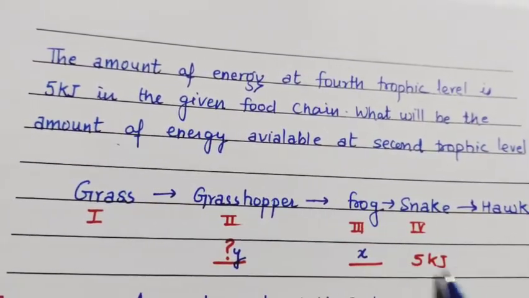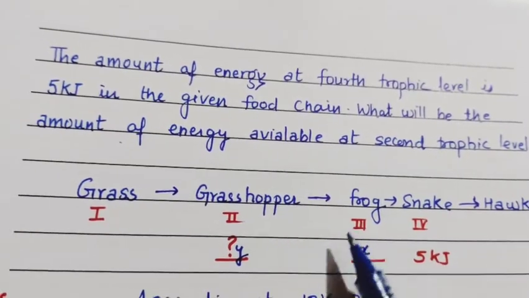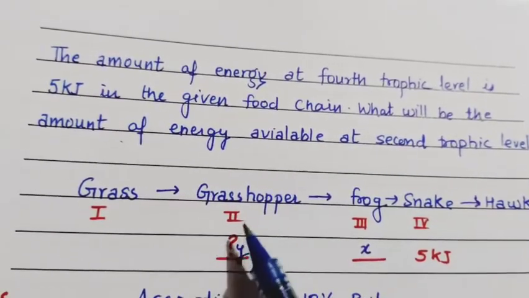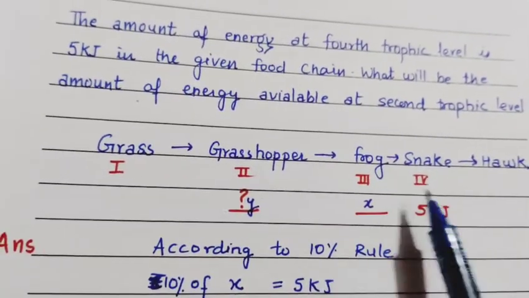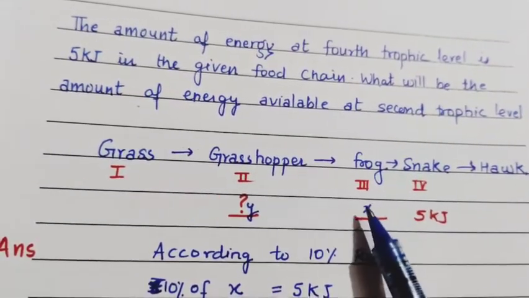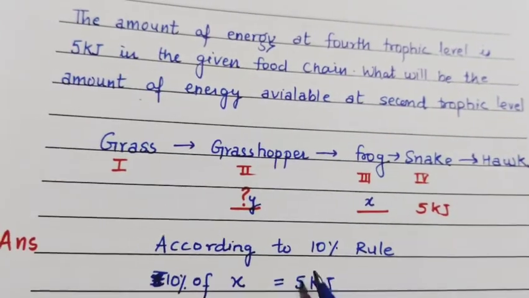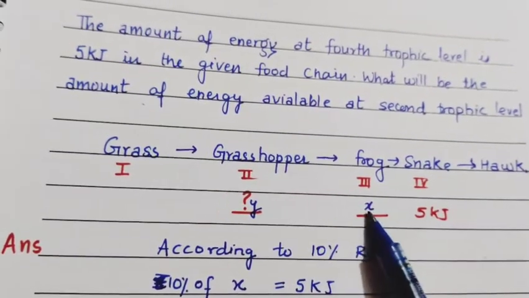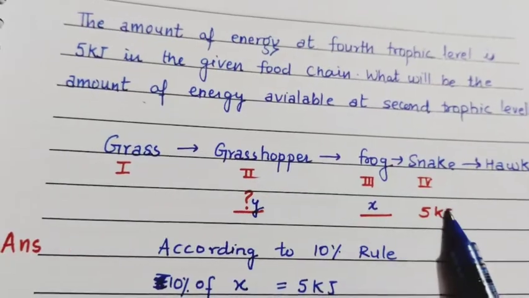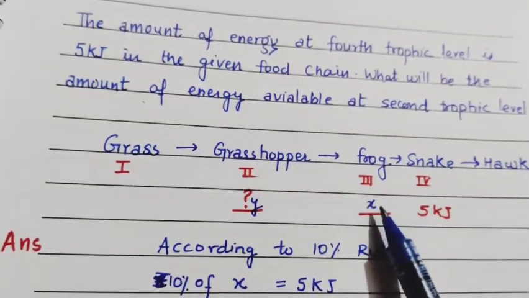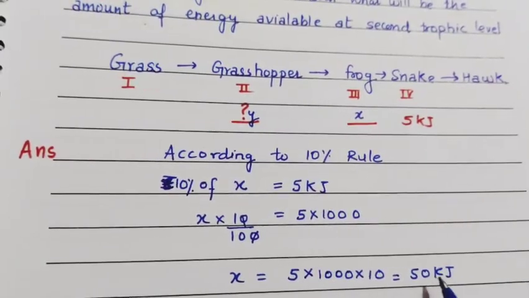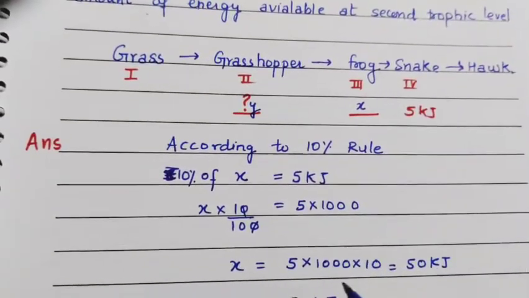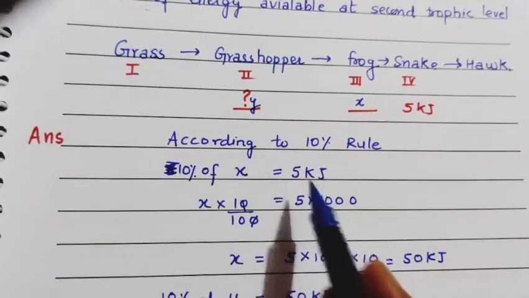So if 5 kilojoule is at the fourth, then consider X at the third trophic level and Y at the second trophic level. First of all, what is the amount of X here? 10% of X is equal to 5 kilojoule because only 10% of it is transferred. From this we get the value of X, that at this level the energy comes out to be 50 kilojoule. Here I have opened it, that is, kilojoule is converted into joule.